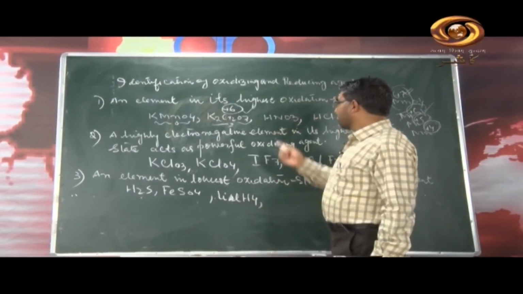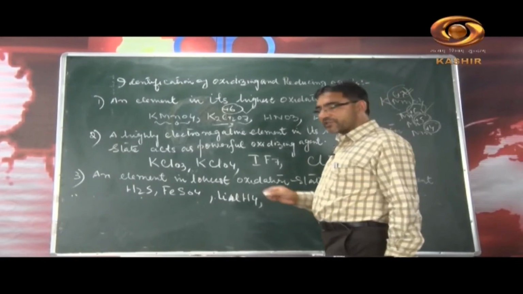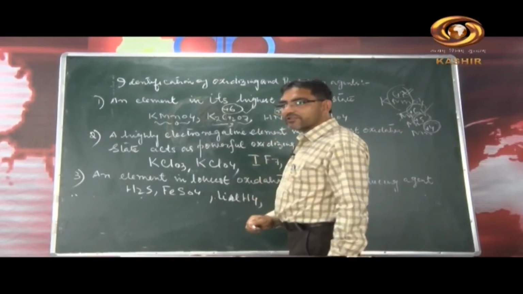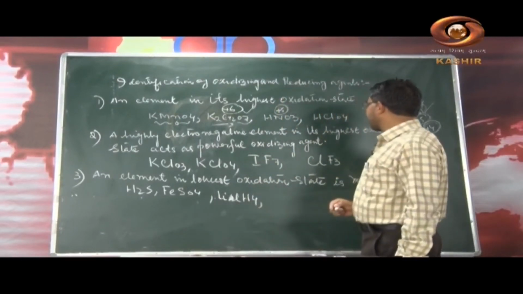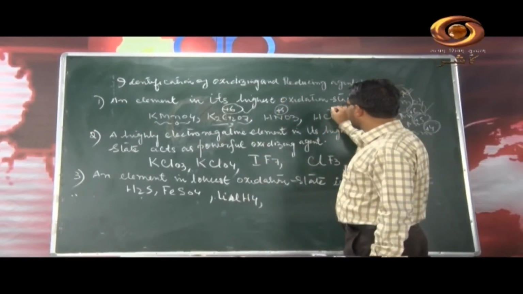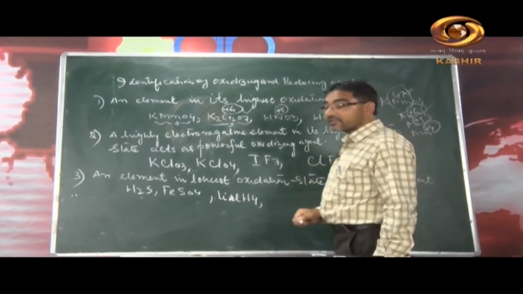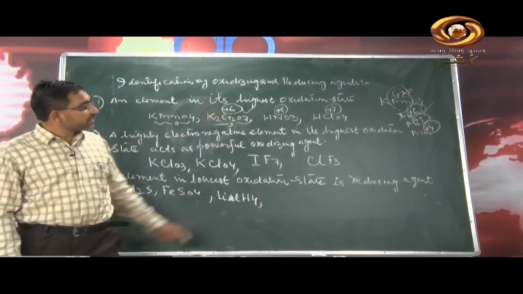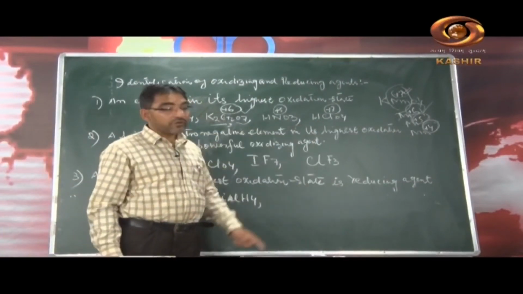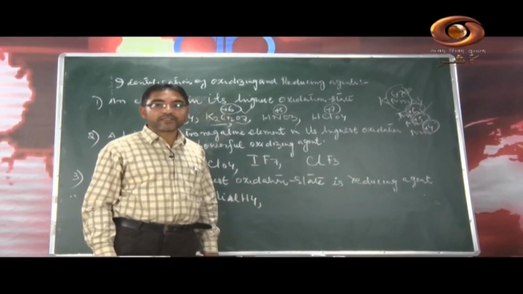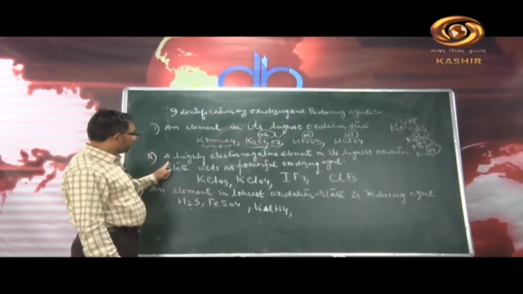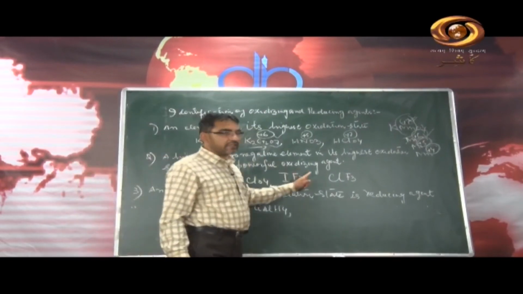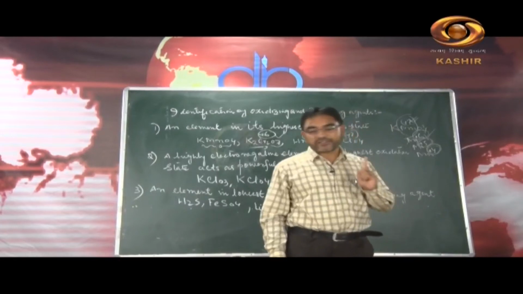Similarly, in HNO3 the nitrogen is in its +5 oxidation state, so it can act as an oxidizing agent. Similarly, in the compound HClO4, you will find that chlorine is in the +7 oxidation state, so it will act as a powerful oxidizing agent. Similarly, a highly electronegative element, when it is in its highest oxidation state, can act as a powerful oxidizing agent.